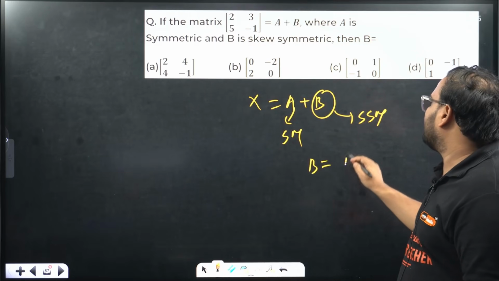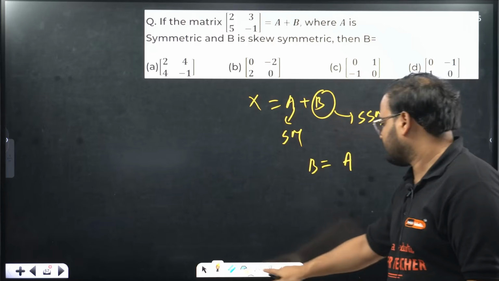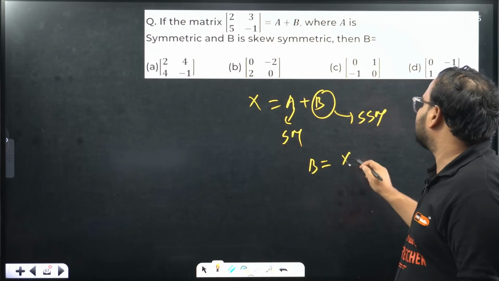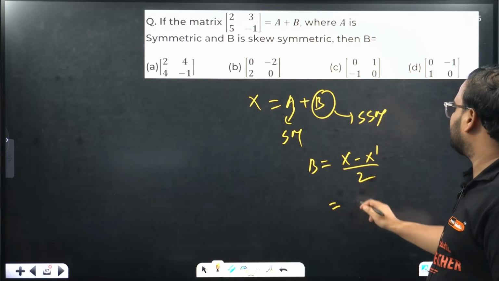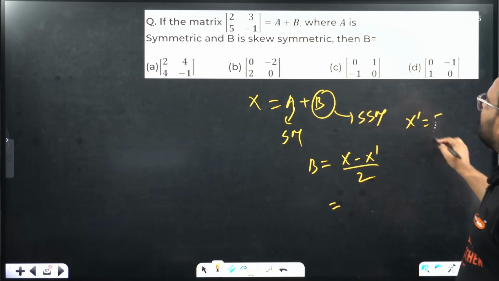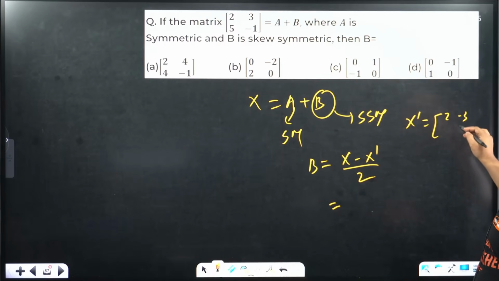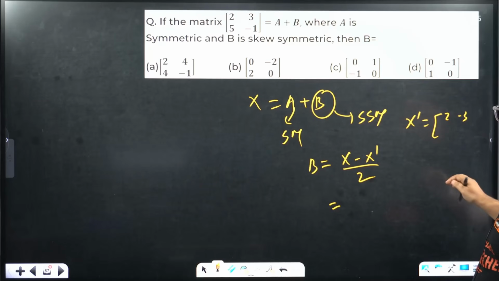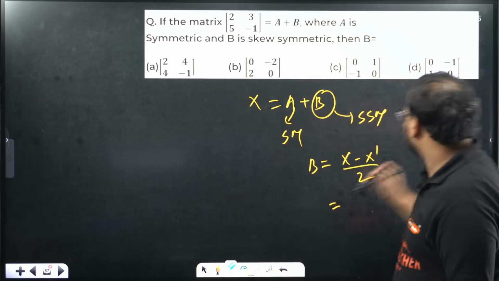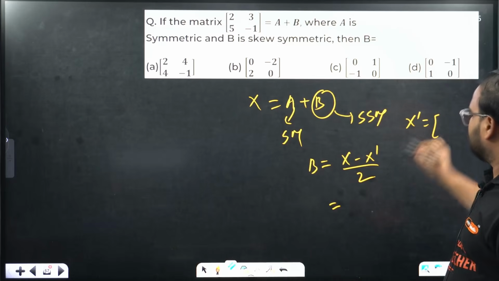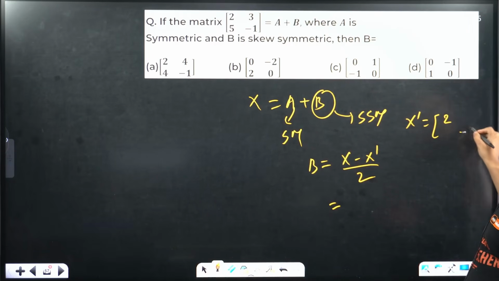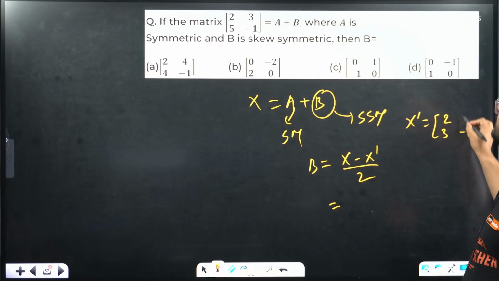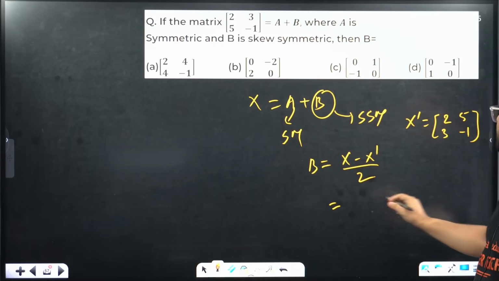We just learned right now, B will be X minus X dash by 2. So find X, already we have. So find X dash. X dash, right? So you're going to do 2 minus 1. This is 3 and this is 5. This is X dash. Now subtract them.